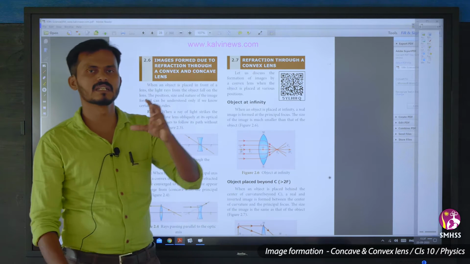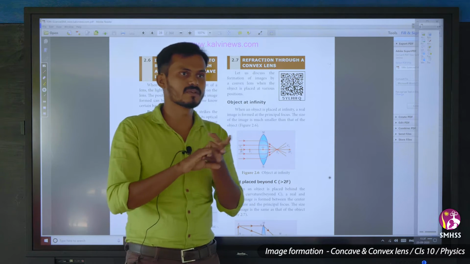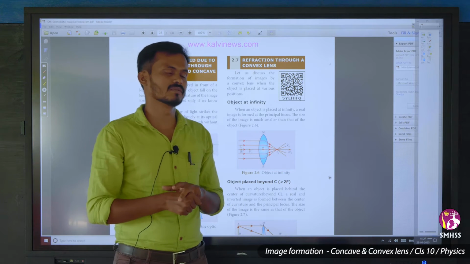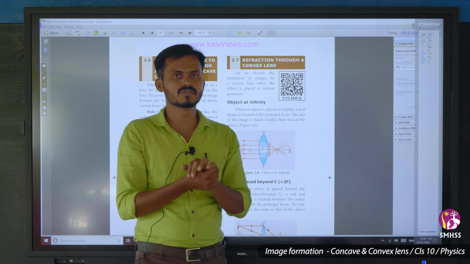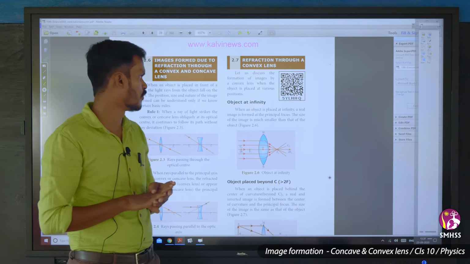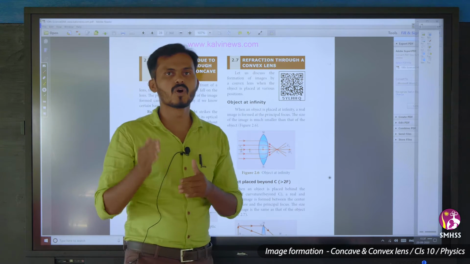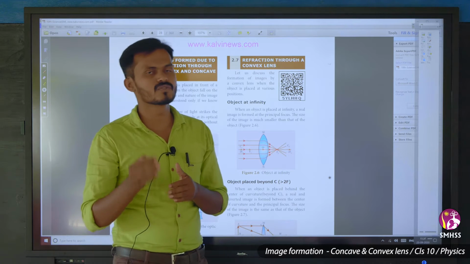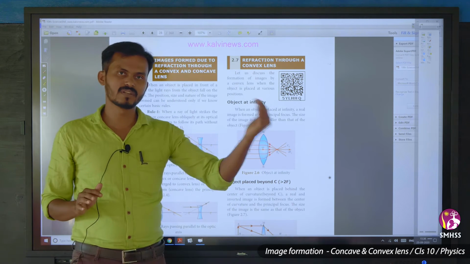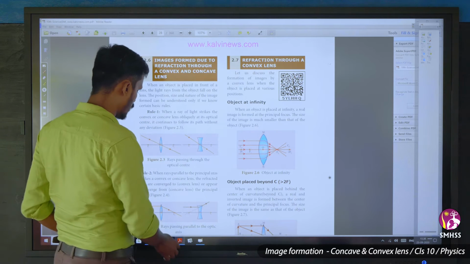Real image எப்பவுமே தலைகீழ. So those real images எப்படி virtual images எப்படி அப்படின்றதெல்லாம் when you come to lab you will do it in lab as well. I will show you how the real images and virtual images we cannot get it on the screen. That is one important point. So real images will always be inverted and the virtual images will be erect. So here the object is at infinity and how the images are formed.